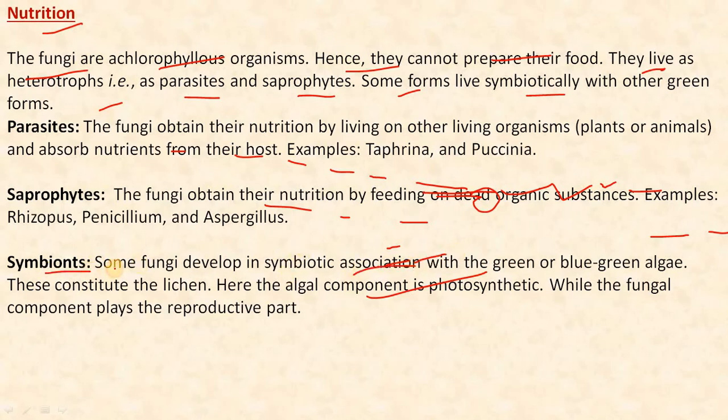At last, the symbionts. Some fungal forms grow in symbiotic association with the green or the blue-green algae and constitute the lichen. Hence, the algal component is the photosynthetic one and the fungal is the reproductive one. A few fungal forms grow in association with the roots of the higher plants. This association is called the mycorrhiza. They are of two types, ectotrophic mycorrhiza and endotrophic mycorrhiza, for example, VAM.